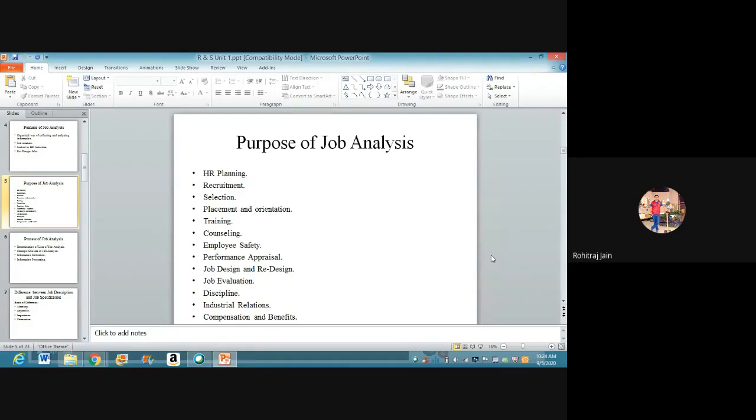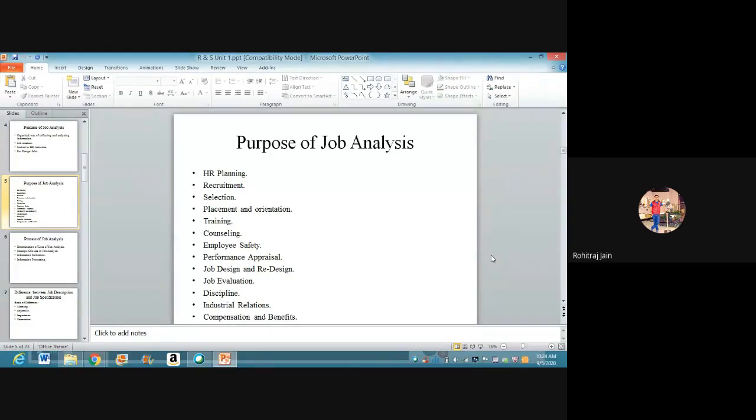In this manner, it helps in maintaining discipline in the organization. Industrial relations among managers, employees, and unions can be improved by proper job analysis, and thus disputes and grievances associated with the tasks and responsibilities can be settled very easily, students.